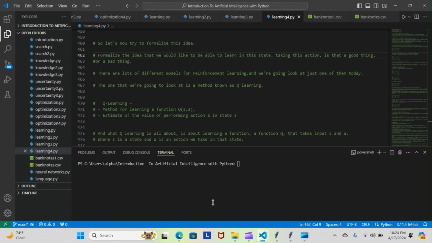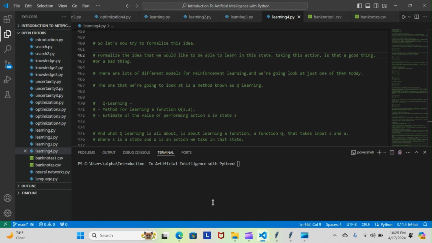So let's now try to formalize this idea. Formalize the idea that we would like to be able to learn in this state, taking this action, is that a good thing or a bad thing? There are lots of different models for reinforcement learning. We're going to look at just one of them today. The one that we're going to look at is a method known as Q learning.